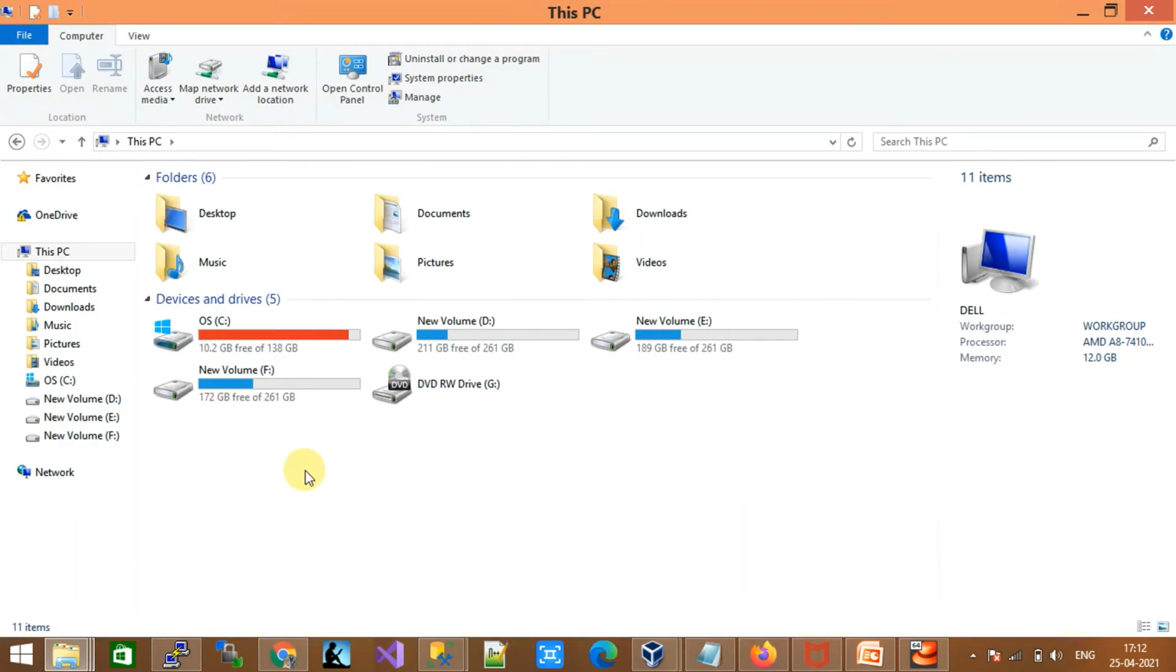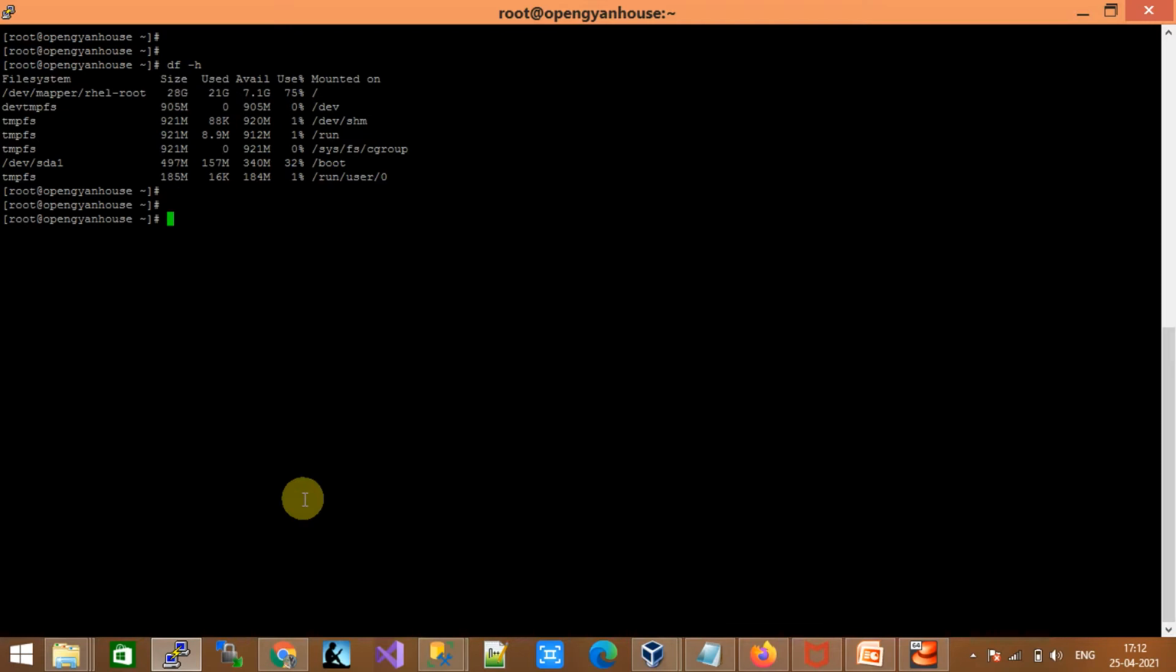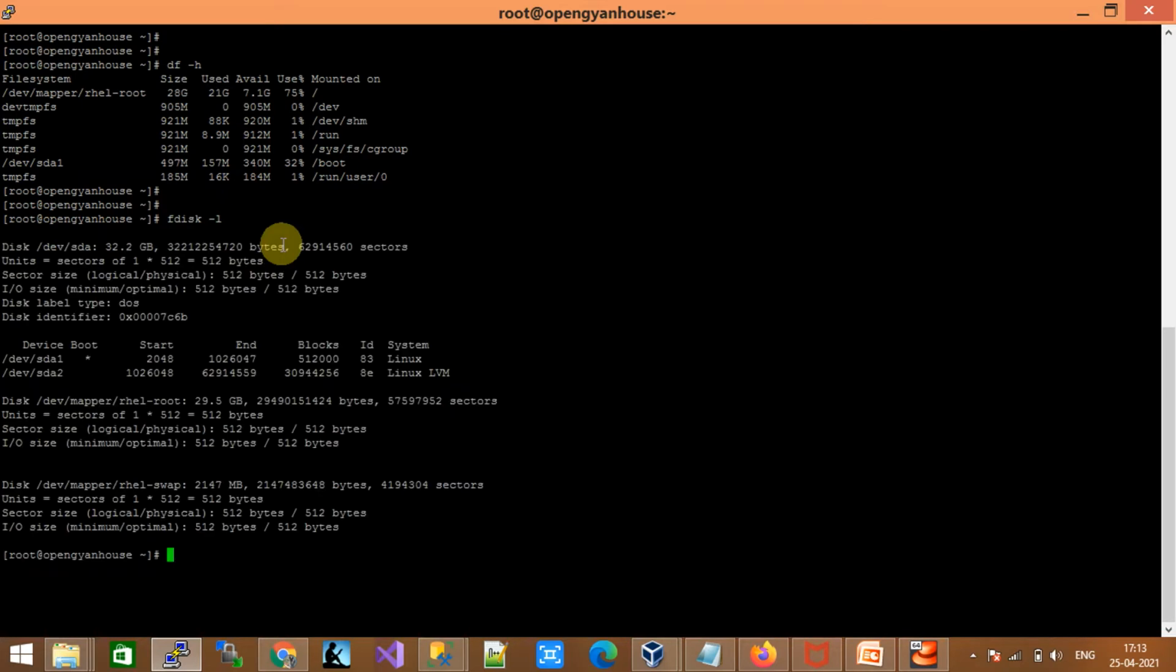In Windows, we have the My PC option in which we can see how many drives we have and exactly how much space they are consuming. If you want to see the same thing in Linux, just log into your Linux machine and run the command df -h, disk file system. It will show you how much space is consumed and what is available. You can also run the command fdisk -l. This command will also list all the drives or disks attached to the operating system.